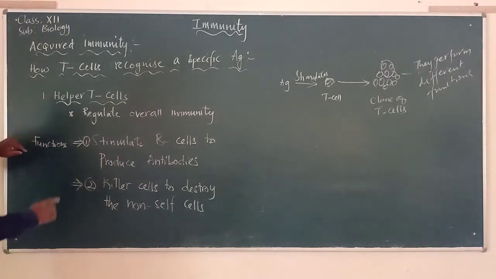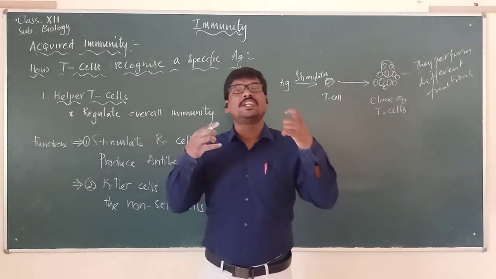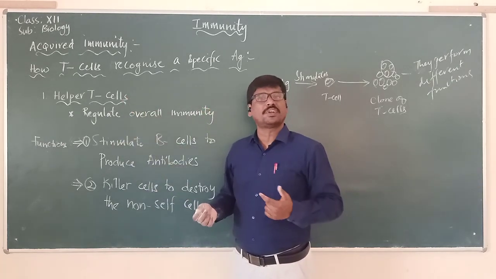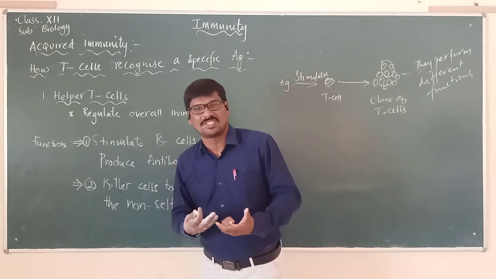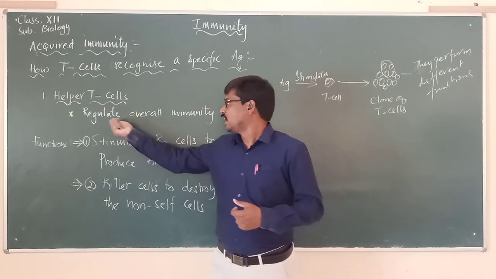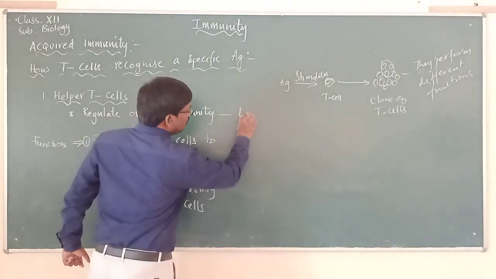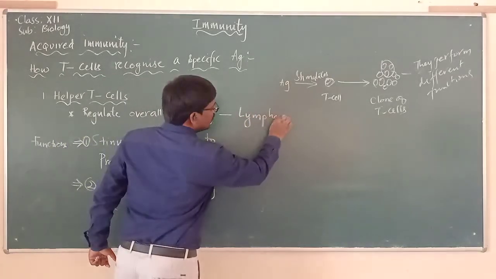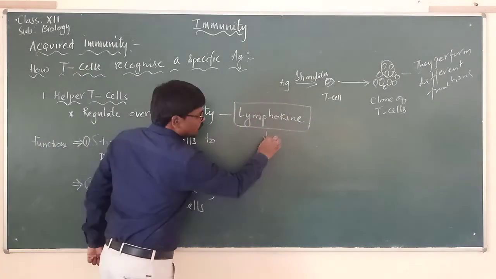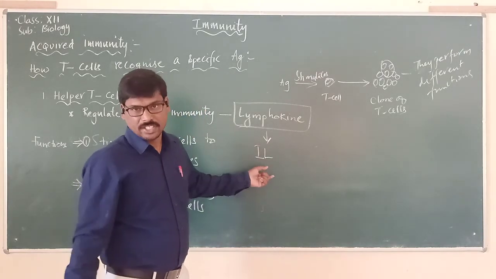Helper T cells regulate overall immunity, meaning they control the overall immunity of a person. Helper T cells are very important in our body. They regulate the complete immune system. How is it possible? They produce a growth factor called lymphokine, a protein which regulates the production of other chemicals like interleukins, which we already studied.